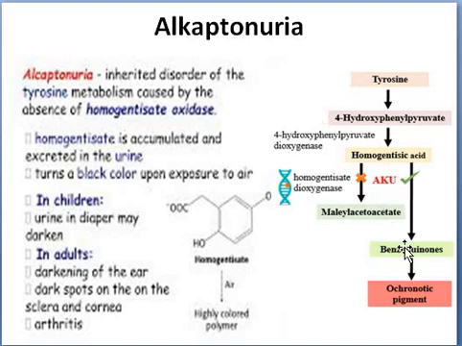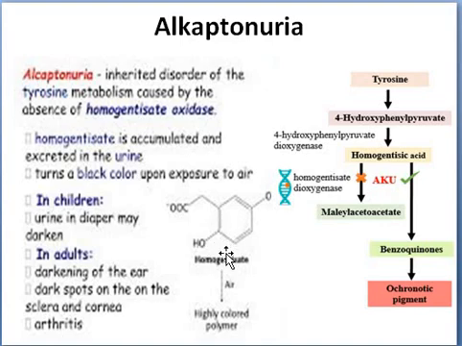Therefore, the metabolite conversion of tyrosine to maleylacetoacetate does not take place. So the defective gene has to be treated, but it is difficult to treat by normal therapy. Because of the absence of this enzyme in the system, homogentisic acid level gets elevated.